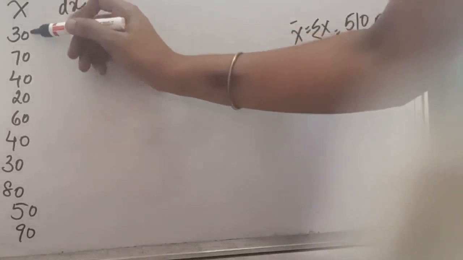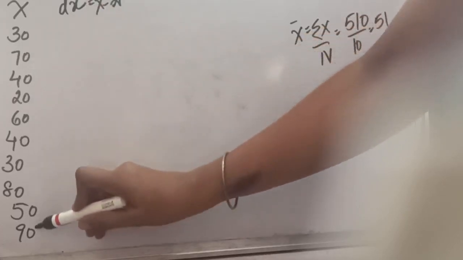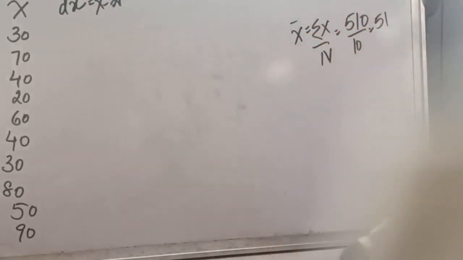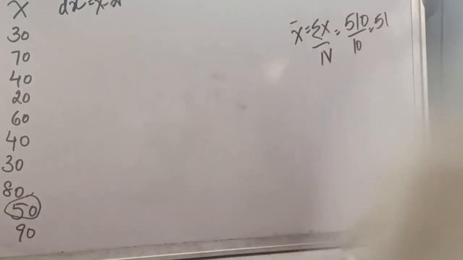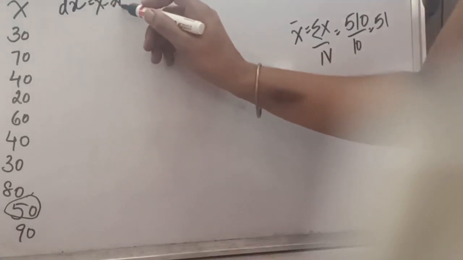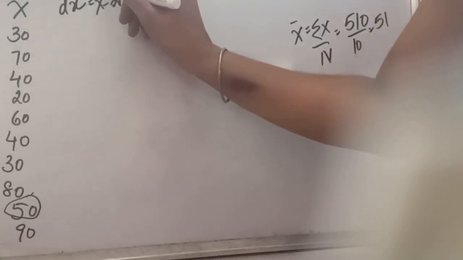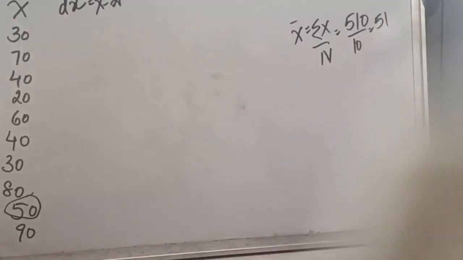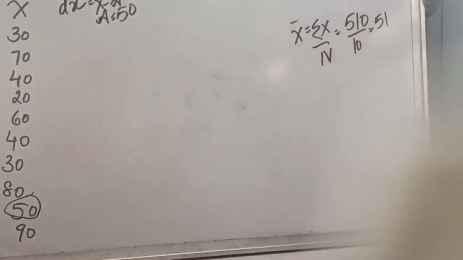Suppose in this question the values start from 20 and go up to 90 maximum. I will take a middle value to represent my mean, because I am taking a mean, so it should be meaningful at least. From 20 to 90, I can see 50 is somewhere in between. So I am taking deviations x minus a from 50. So I have taken my assumed mean to be equal to 50.